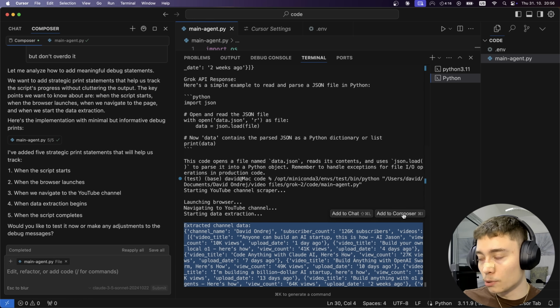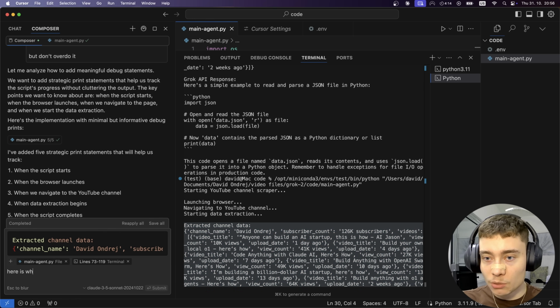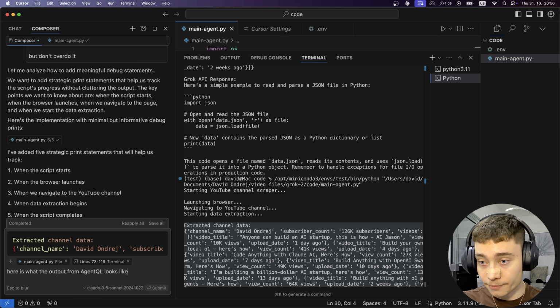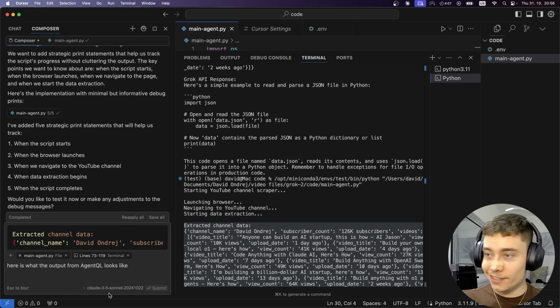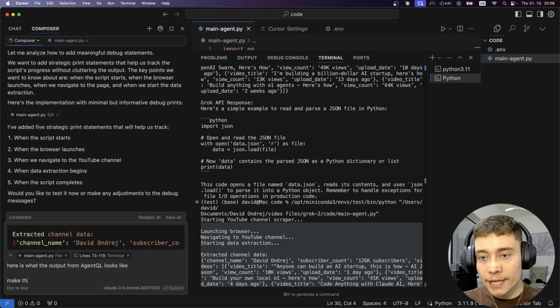I'm gonna put it into the composer and I'll say, here is what the output from AgentQL looks like. This is actually great. Wow, now I'm excited. Okay, make the following changes. Let's break it out into steps.